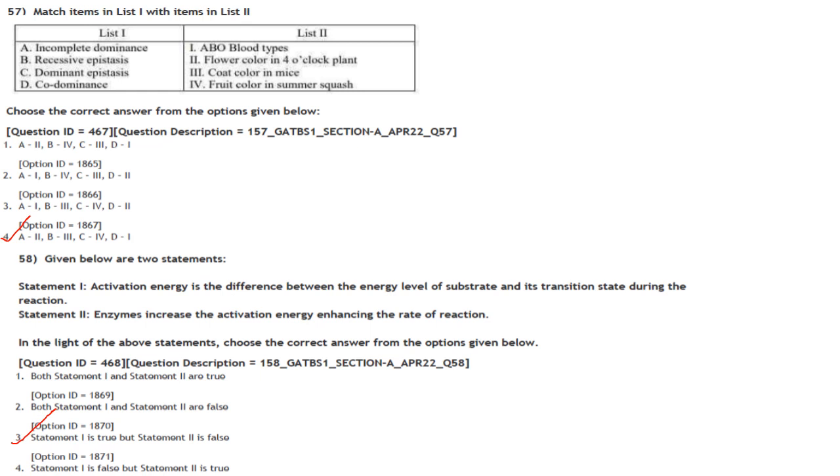Then next one. Given below are two statements. In the light of the above statements, choose the correct answer from the options given below. Statement 1. Activation energy is the difference between the energy level of substrate and its transition state during the reaction. That statement is correct. Statement 2. Enzyme increase the activation energy enhancing the rate of the reaction. Actually, enzymes decrease the activation energy enhancing the rate of the reaction. So statement 2 is not correct. So statement 1 is true, but statement 2 is false. So the answer here is option 3.